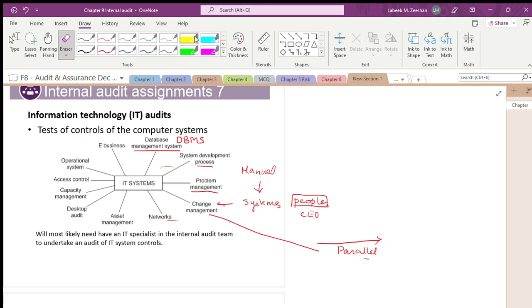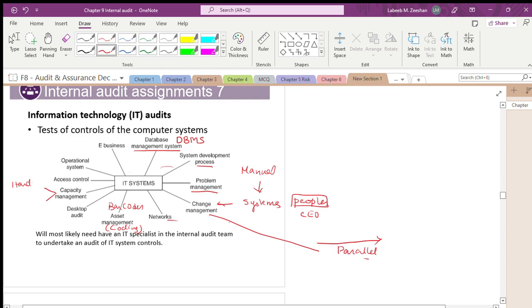What is the IT audit? They talk about the networks. They talk about asset management, coding. When you are talking about asset management, they are talking about the coding, barcodes. You have the barcode readers. You have a desktop audit. Capacity management, whether we are working with the required number of people. We are talking in terms of hardware. We are talking in terms of software.